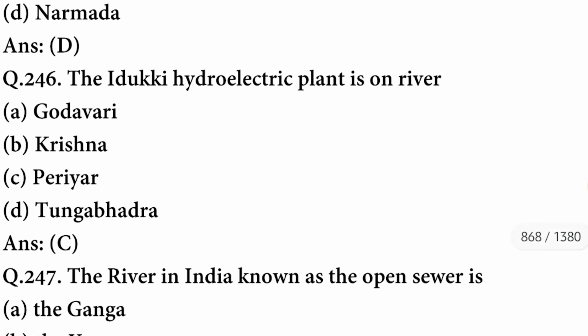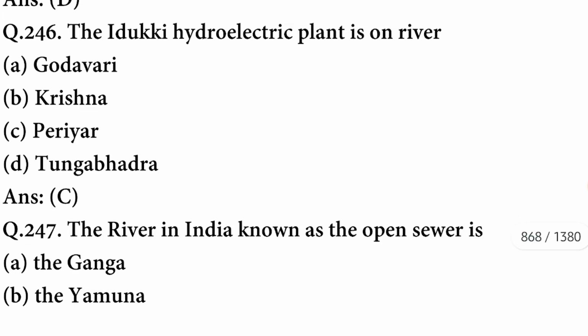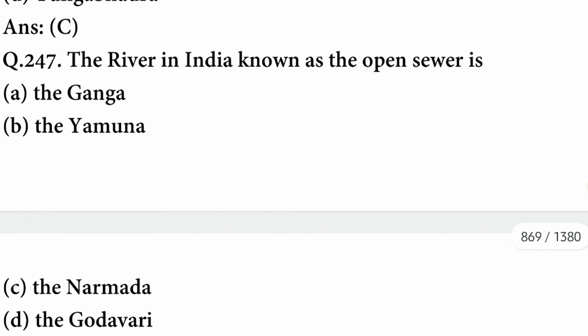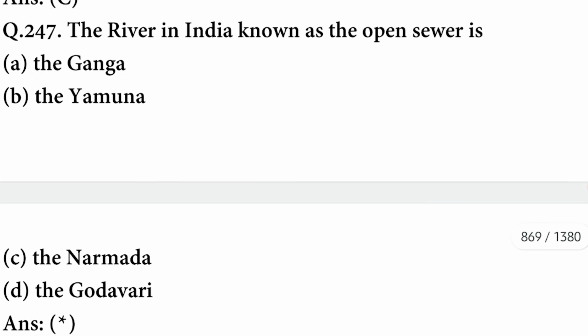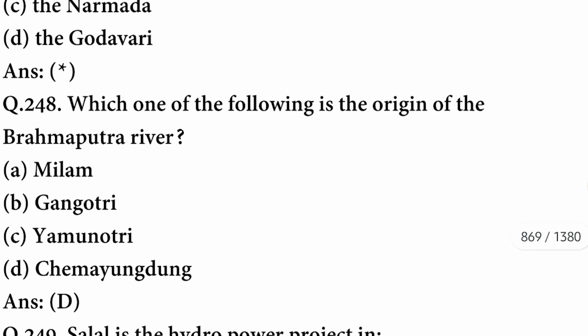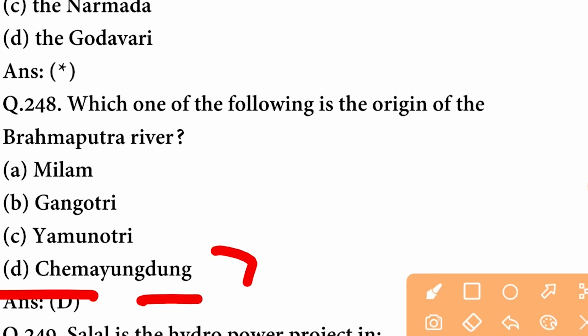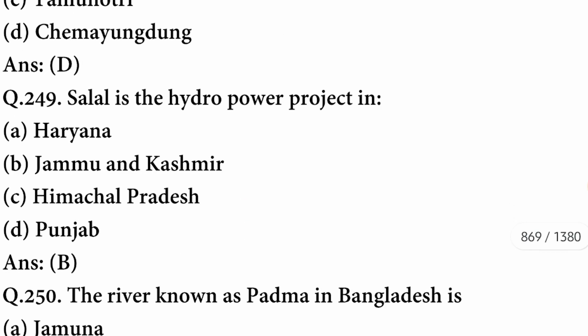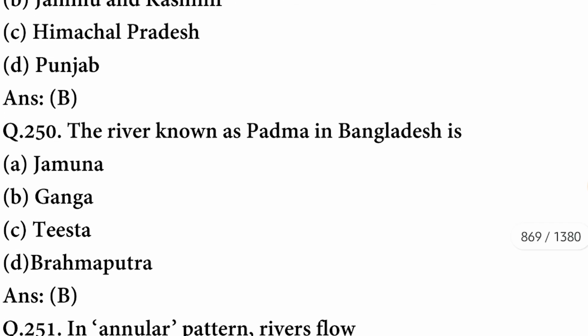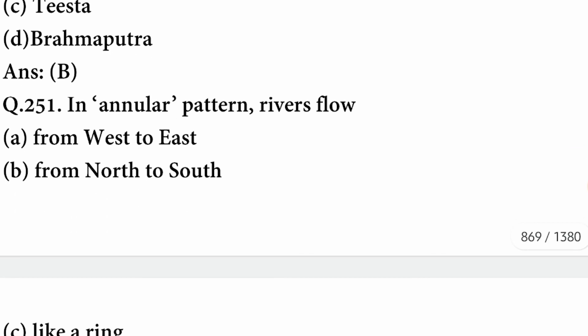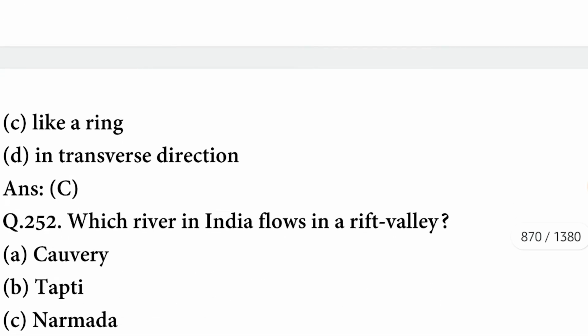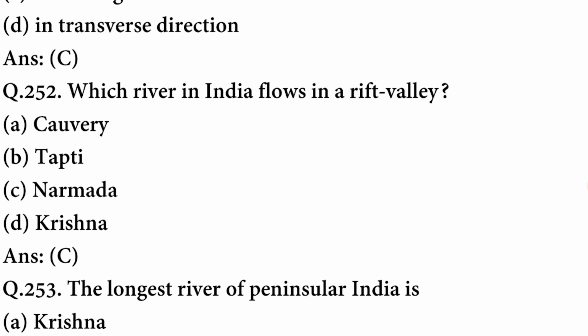The Idukki hydroelectric plant is on river Periyar. The river in India known as the open seaway, this question will be answered by you. Which one of the following is the origin of the Brahmaputra river? It is Chemayungdung. D option is correct. Next question. Salal is the hydropower project in Jammu and Kashmir. The river known as Padma in Bangladesh is Ganga. In annular pattern, river flows like a ring. C option is correct.